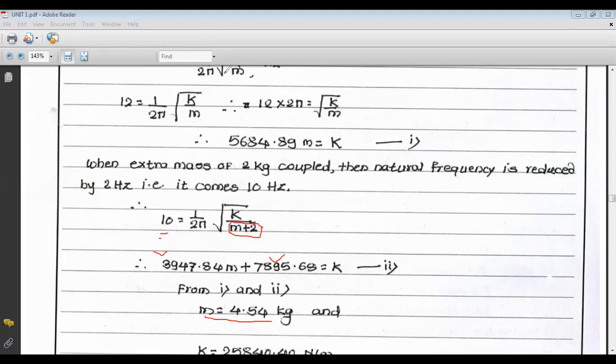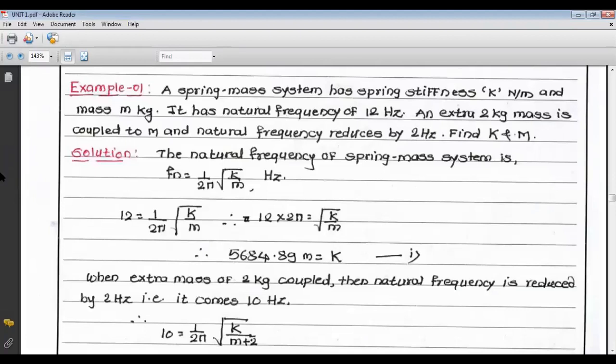So this is a simple problem where we have to find out the mass and stiffness, and there are 2 conditions given. One condition is a stiffness k and mass m with a natural frequency of 12 hertz, and an extra mass of 2 kg is coupled to that mass, so the natural frequency is reduced by 2 hertz. We have to find out k and m. So this is only a simple problem. So we will see the next problem.